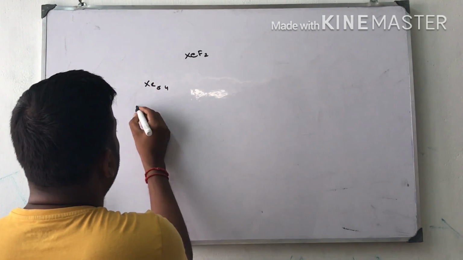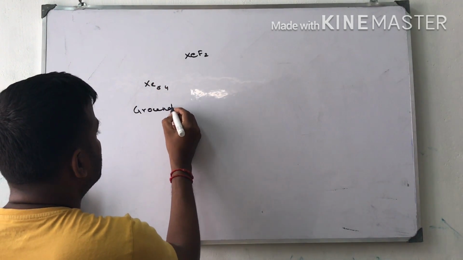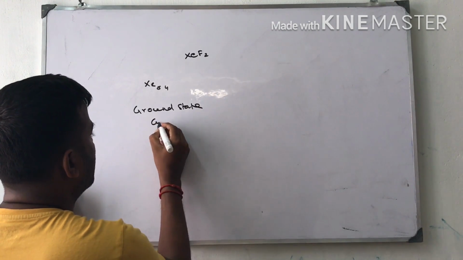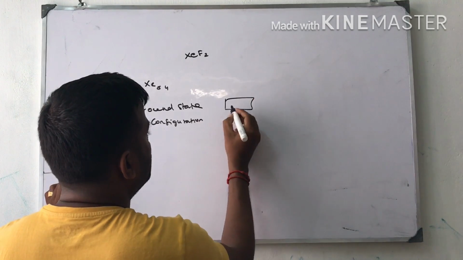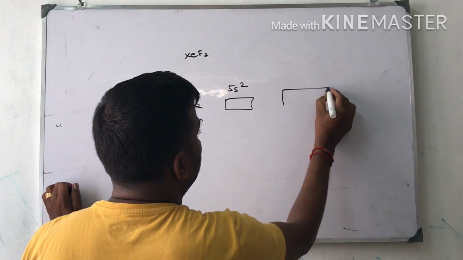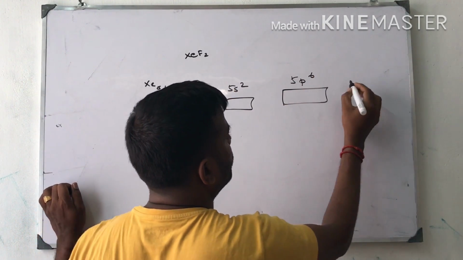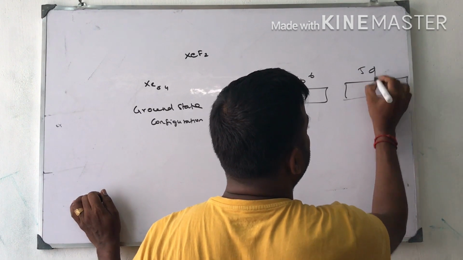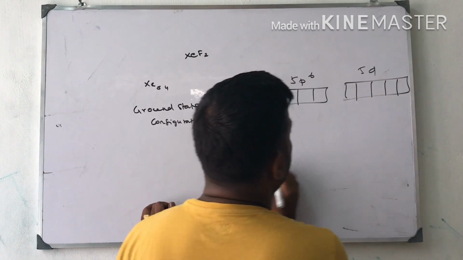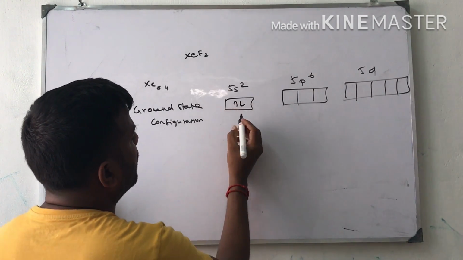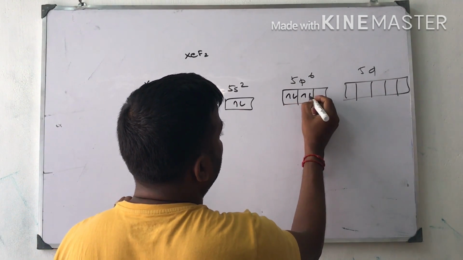So we are using the ground state configuration for xenon: 5s2, 5p6 and 5d0. The s orbital has 2 electrons, the p orbitals have 6 electrons.